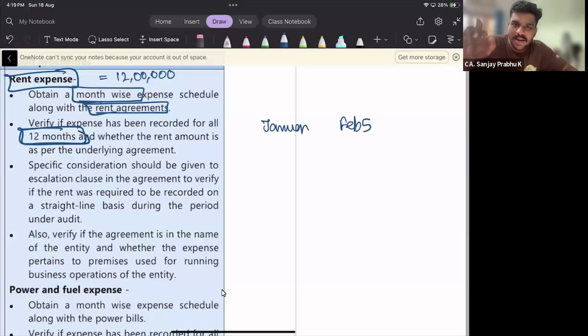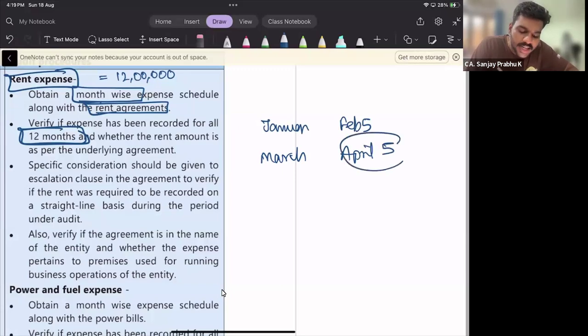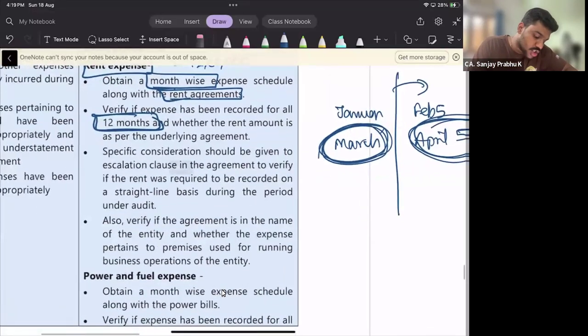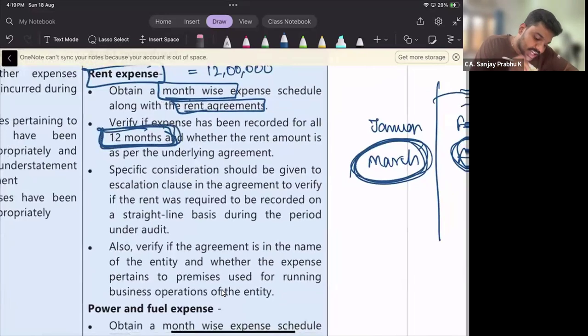One month's rent is usually paid on the 5th or 10th of the next month. So what about March rent? March rent will be paid on April 5. Just because the rent has been paid on April 5, it cannot be recognized in April. It should be recognized in March itself, because April means the new financial year. So you have to ensure that all the 12 months' expense has been properly recorded.